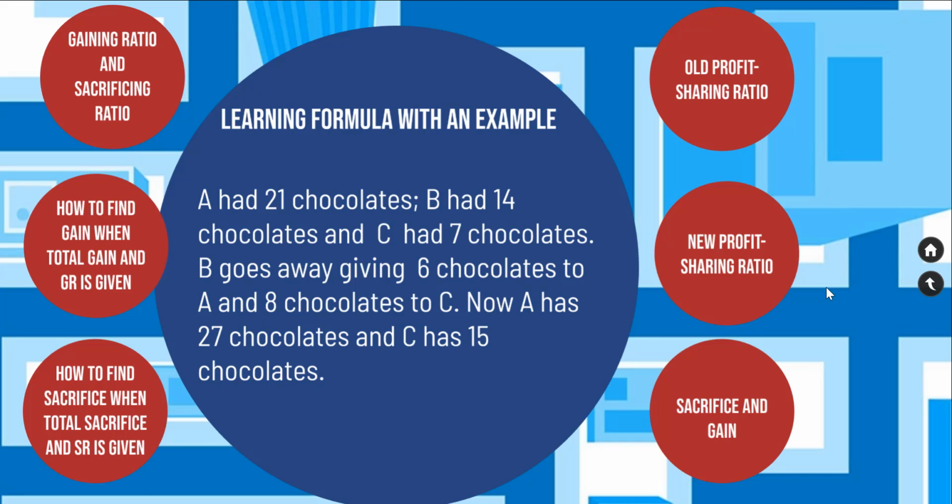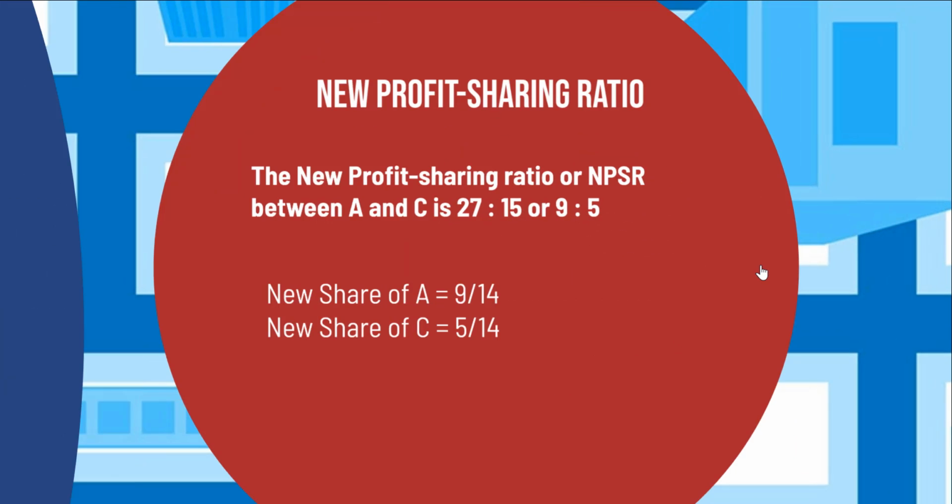The next term is new profit sharing ratio. So from now on, A will have 27 chocolates and C will have 15 chocolates. Hence, the new profit sharing ratio or NPSR between A and C is 27:15, which can be simplified as 9:5. From this we can infer that the new share of A is equal to 9 divided by 14 and the new share of C is equal to 5 divided by 14.